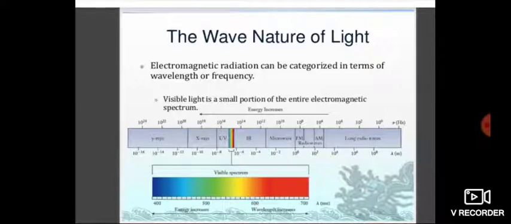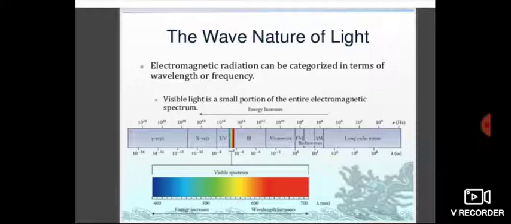What do you mean by electromagnetic spectrum? And this picture is also there. Once again I will repeat that. When electromagnetic radiation is arranged in order of its increasing wavelength or decreasing frequencies, the complete spectrum obtained is called the electromagnetic spectrum.